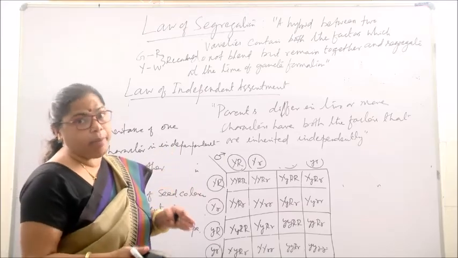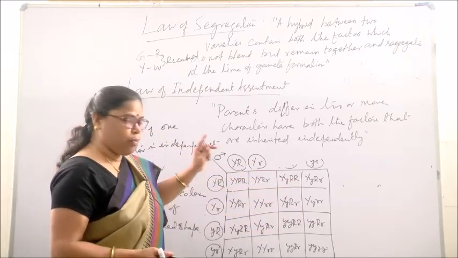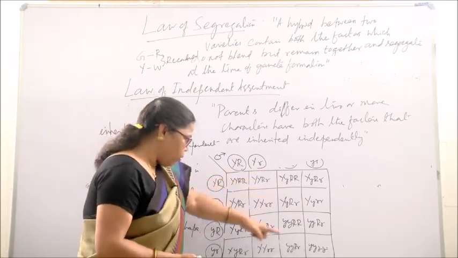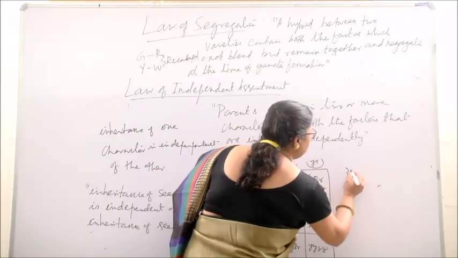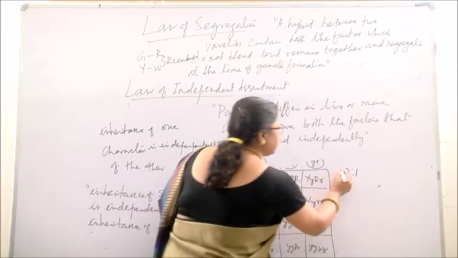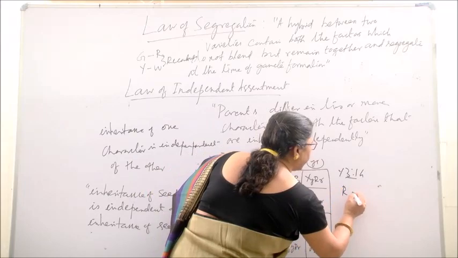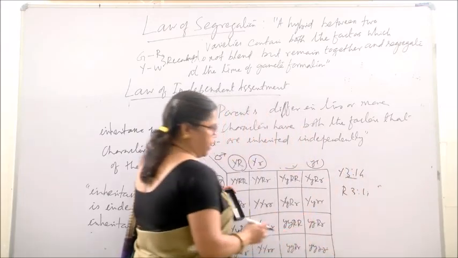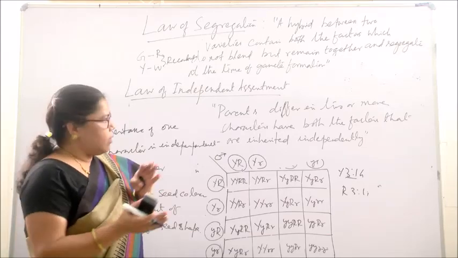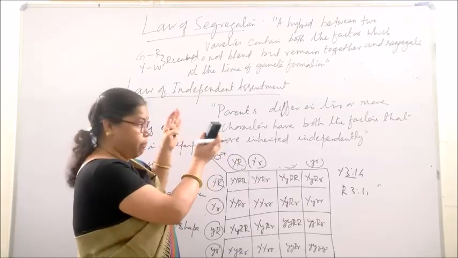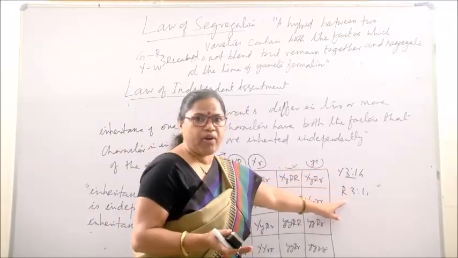They are inherited separately. And if you see this checkerboard and analyze it for a particular character, you will count the number of yellow and the number of green, then they will show 3:1 ratio. That means yellow and green with 3:1 ratio. Similarly, round and wrinkled also in 3:1 ratio. So all these characters inherit separately. We are considering here two characters together, but they are inherited separately. That's why they are showing individual monohybrid ratio.